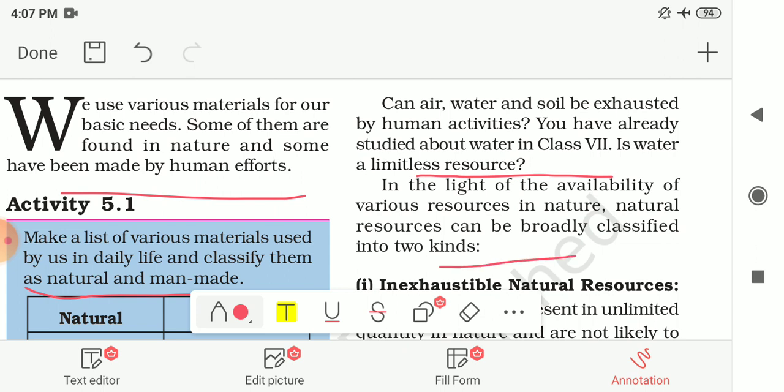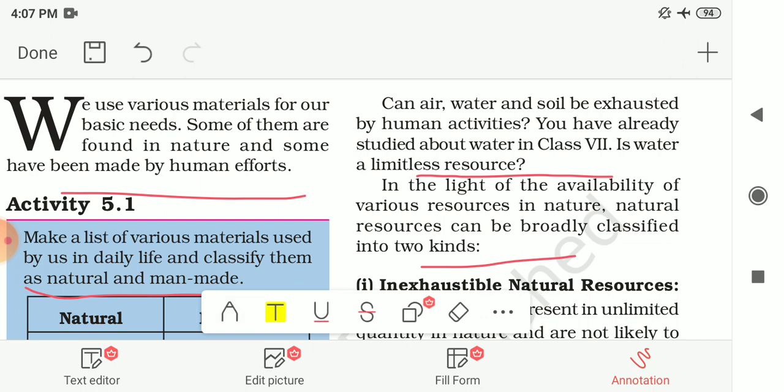In the light of the availability of various resources in nature, natural resources can be broadly classified into two kinds. Depending on their availability in nature, the natural resources are classified into two main categories: inexhaustible natural resources and exhaustible natural resources.